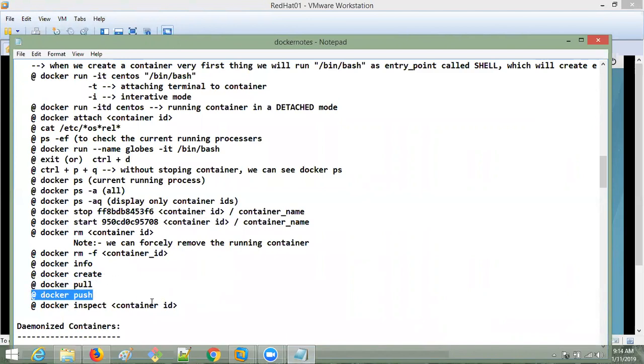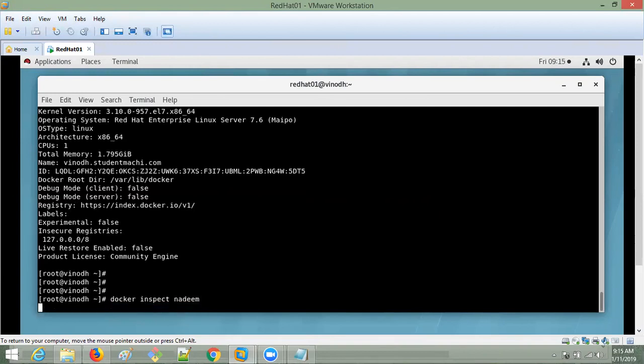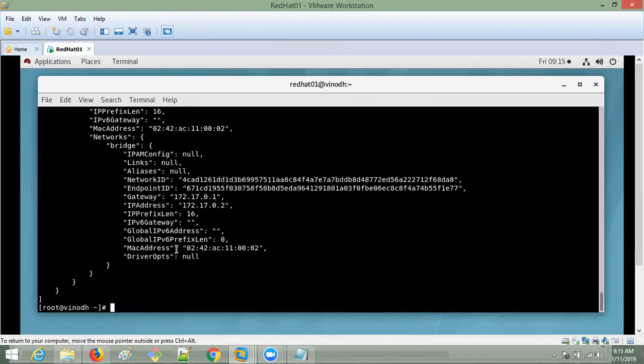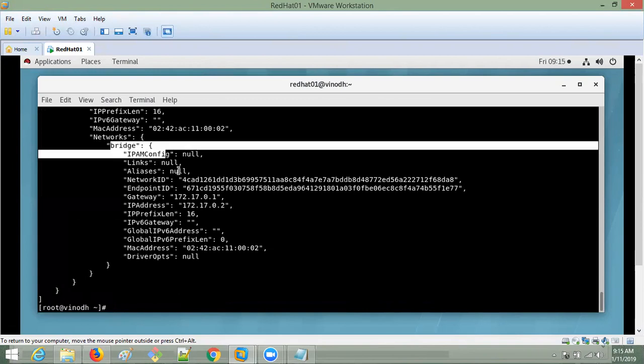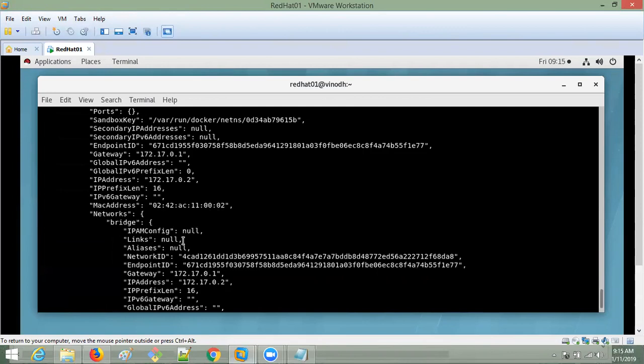Okay, so I will tell you Docker inspect. Let me show you Docker inspect with the container ID, or I can go with the name I gave. Yeah, you can give the container ID or the container name, anything. So it is giving all the things in JSON format.